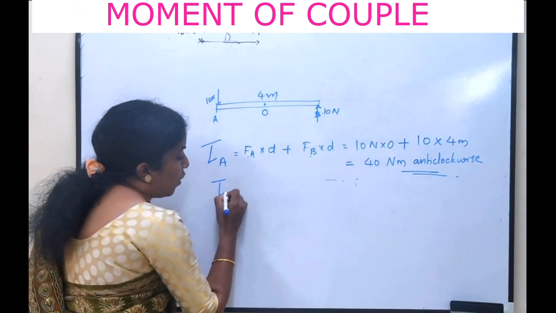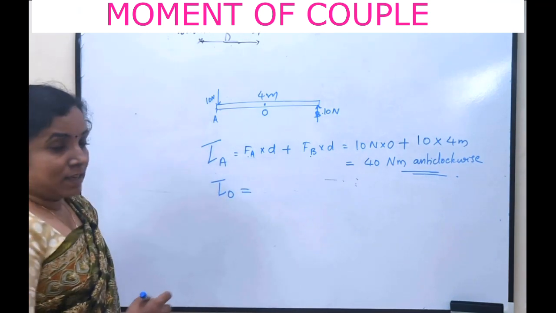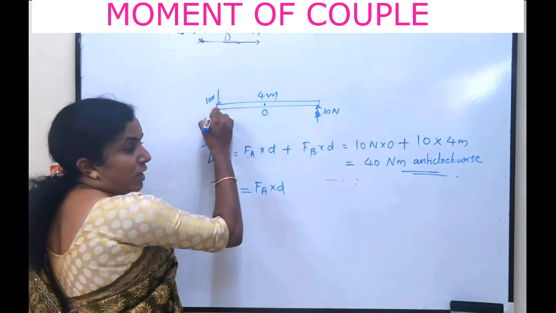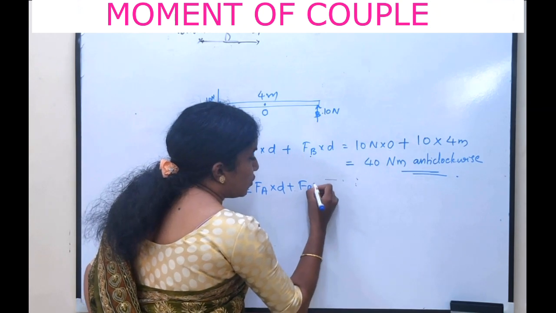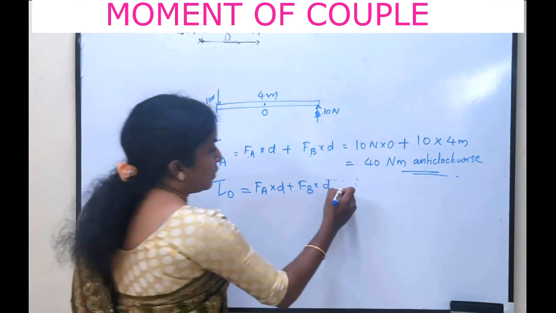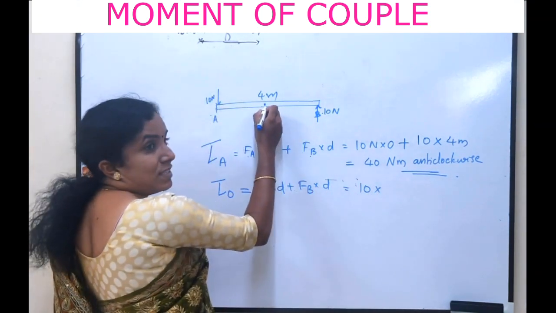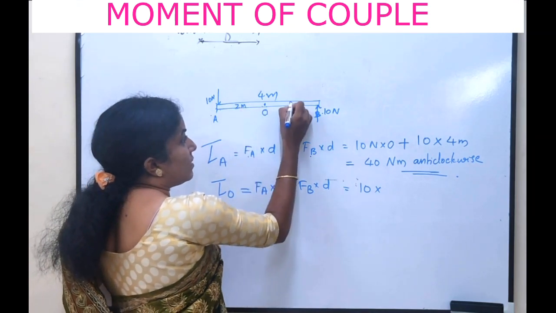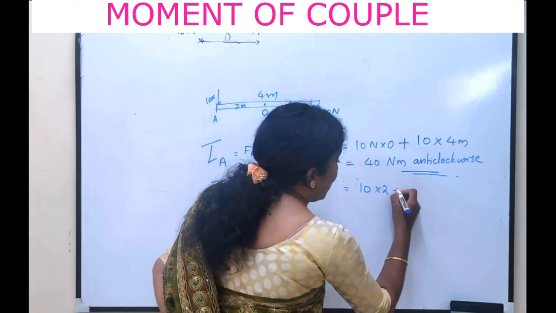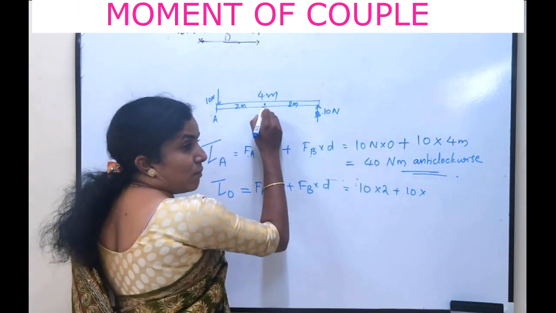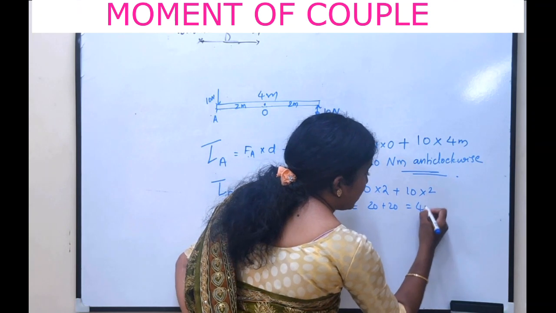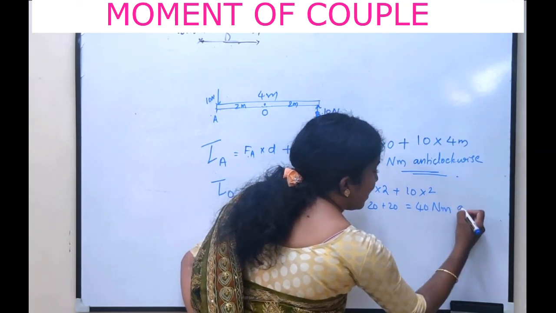Now, the torque about O. The same way, it is force of A into distance from O to A plus force of B into distance from O to B. So it is 10 into, since O is the midpoint, this is 2 meter and this is also 2 meter. So distance from A to O is 2 meter plus 10 into, again distance from O to B is 2 meter. Hence it is 20 plus 20 and it is 40 Newton meter, again anti-clockwise.